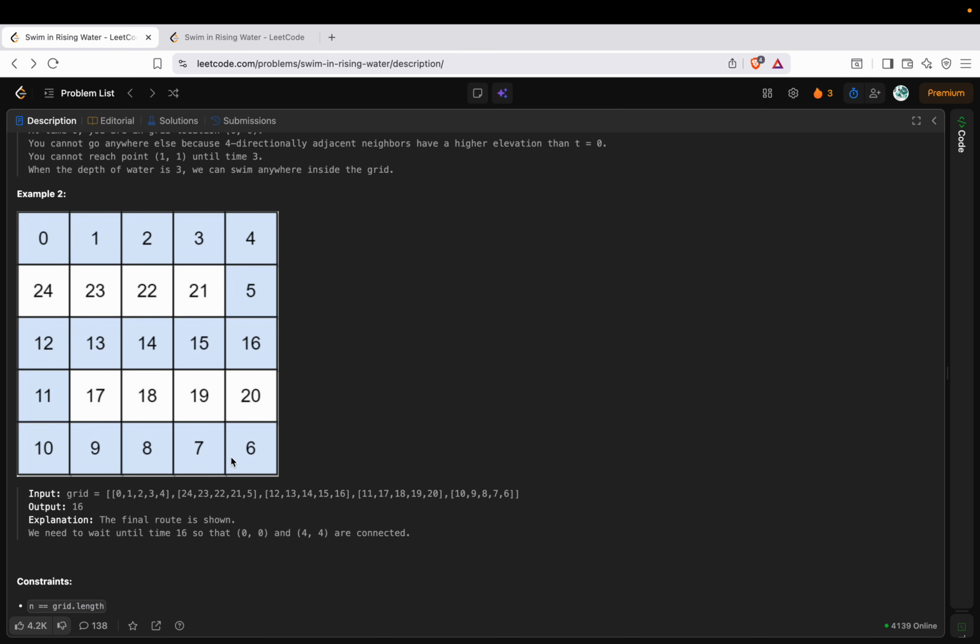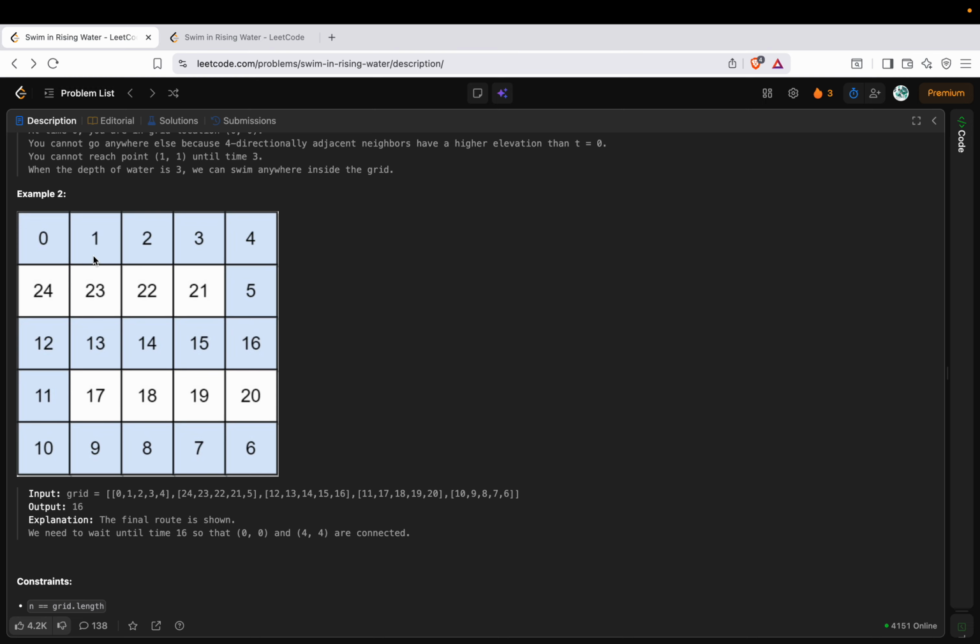In the regular Dijkstra's algorithm, we use it to find the shortest path between two nodes, where two nodes are connected with a weight w. Here, from any cell you can go in four directions: up, left, right, or down. The weight between these two cells is basically the maximum elevation. In order to go from here to here, you have to wait till time t equal to 23, then only you can go.